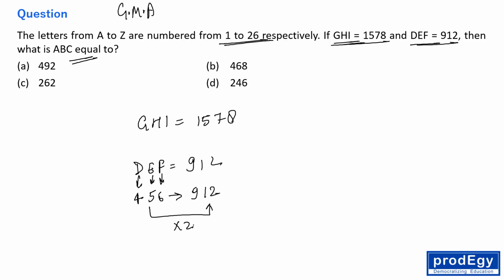Here also, let me check it. E is fifth. This is 7, 8, 9. Right? 7, 8, 9 is coded as 1578. Obviously it is also double of this, right?